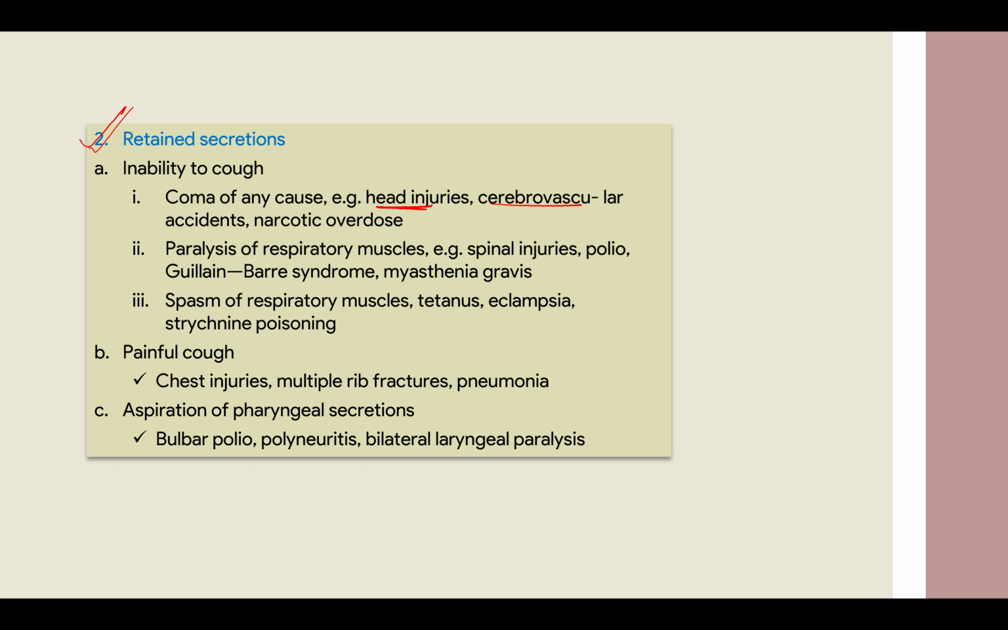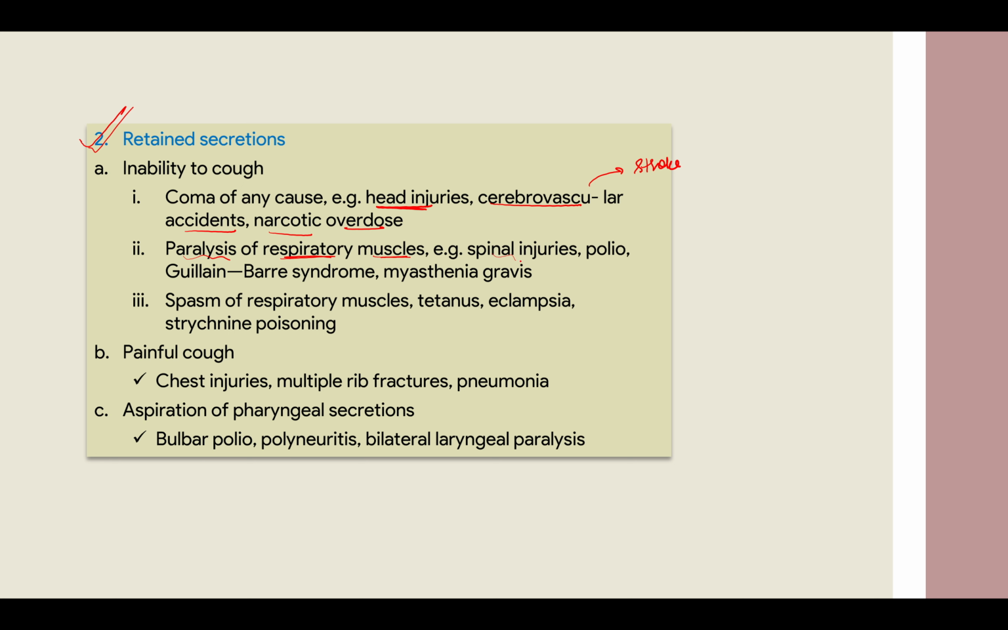So in head injuries, cerebrovascular accidents, which is in cases of stroke, and narcotic overdose, it suppresses your brain, so there will be no reflex. Then paralysis of the respiratory muscles, where your respiratory muscles are not even helping you out. This is how we do before coughing: we inspire and create a positive pressure inside so that we can spout it out. All the muscles contract, and that is how a cough comes out, or the secretions come out. So if there is paralysis of your respiratory muscles, it will not.